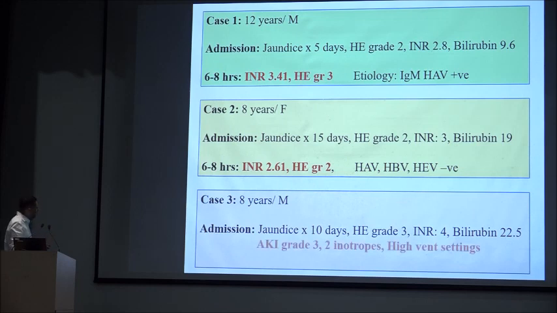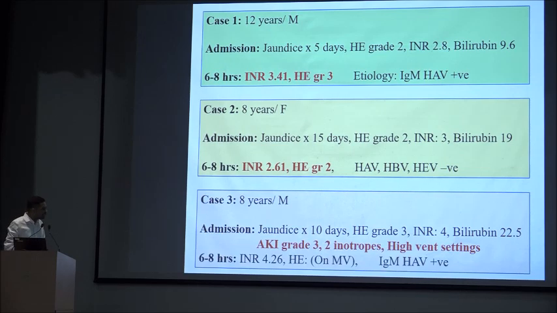Yes. And if you see case 3, at admission, this patient also had AKI grade 3, was on 2 inotropes and high ventilatory settings, and by 6 to 8 hours, his INR had further increased. Now, this patient, I may feel that he is unlikely to benefit by this, and is possibly not reversible, and I may not offer TPE to him.